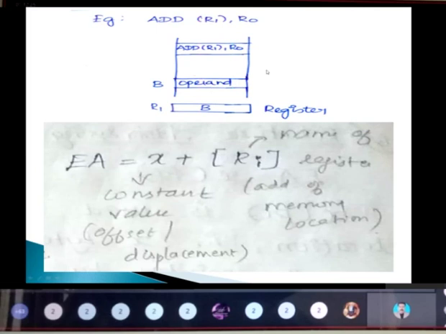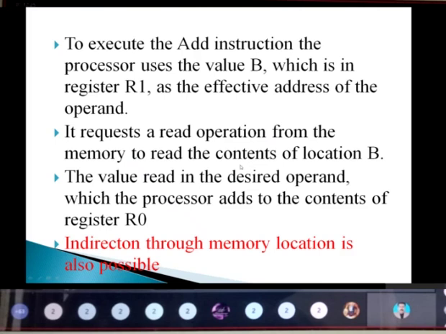So how do I calculate the effective address? It is some value plus the name of that particular register. That constant value we call the offset or displacement value, which I add with the content of the register Ri. So effective address equals X plus Ri. That is the meaning of this. Indirection through a memory location is also possible here.